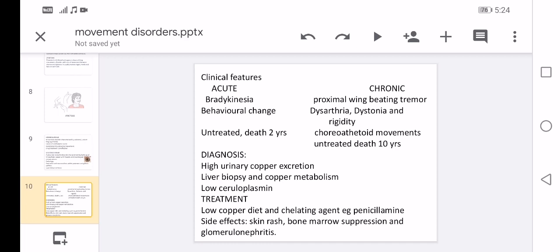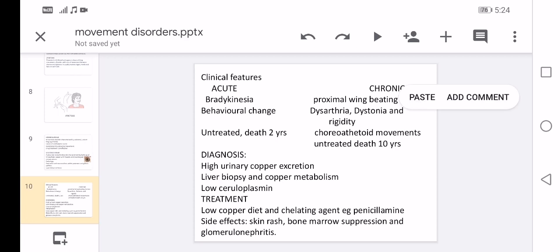Clinical features: acute, it might be bradykinesia, movement disorders, behavioral changes; if untreated, death in 2 years. Chronically, it might be proximal wing beating tremor, dysarthria, dystonia, rigidity of the muscles, choreoathetoid movements. If untreated, it may cause death in 10 years.